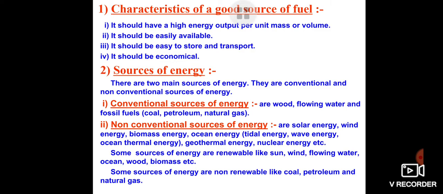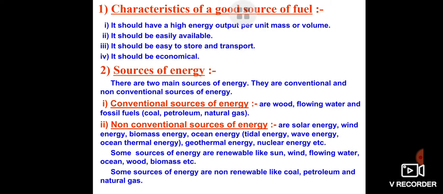Now after that we talk about sources of energy. There are two main sources of energy. One is conventional sources of energy, which we use on a daily basis, like wood, flowing water, fossil fuels, coal, petroleum, natural gas, etc. And next is non-conventional sources of energy. For example, solar energy, wind energy, biomass, which is also known as biogas plant, ocean energy, that is tidal energy, ocean thermal energy which is also known as OTE, geothermal energy, nuclear energy also. We are going to study these further.